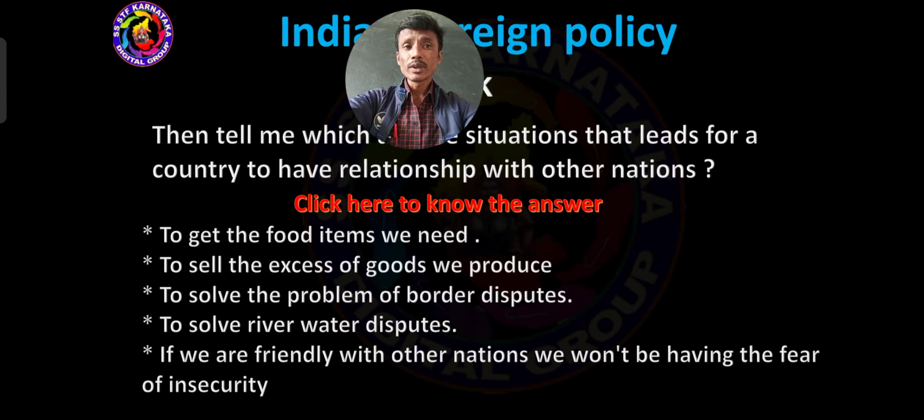Got it? So that is why we can maintain a foreign policy in certain situations. Such situations are to get the food items we need, to sell the excess of goods we produce, to solve the problem of border disputes, to solve river water disputes. And another important one: if we are friendly with other nations, we won't have the fear of insecurity.